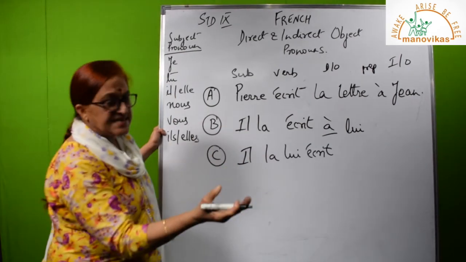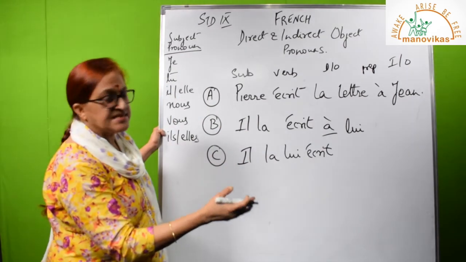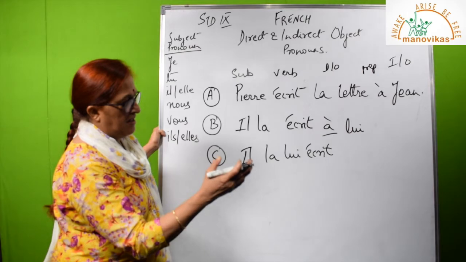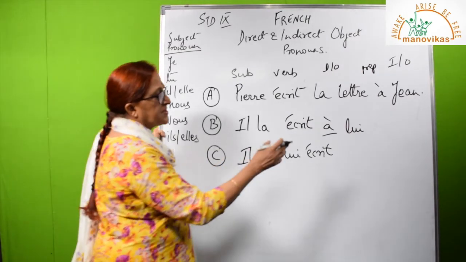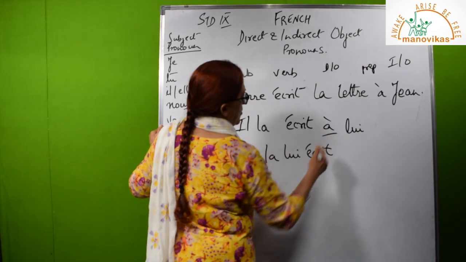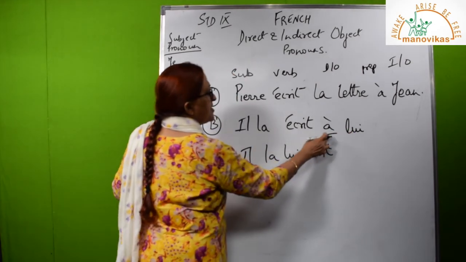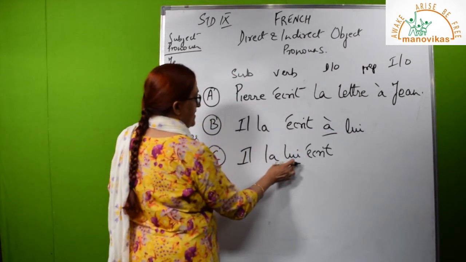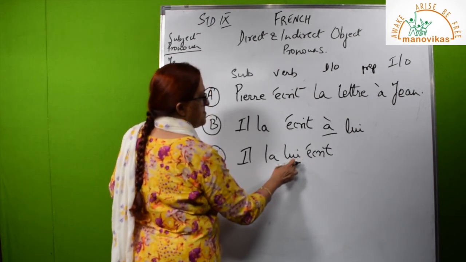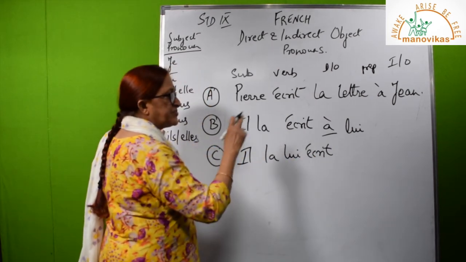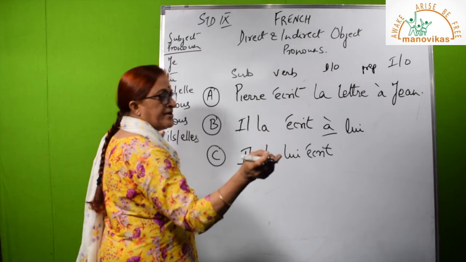In my earlier sentence, since he was writing the letter to Sophie, it was elle. Now, he is writing a letter to a boy, Jean. So, it's become lui. Now, that lui, when I get rid of the preposition, comes this side. Il la lui écrit. He writes it to him. In my earlier sentence, it was he writes it to her.